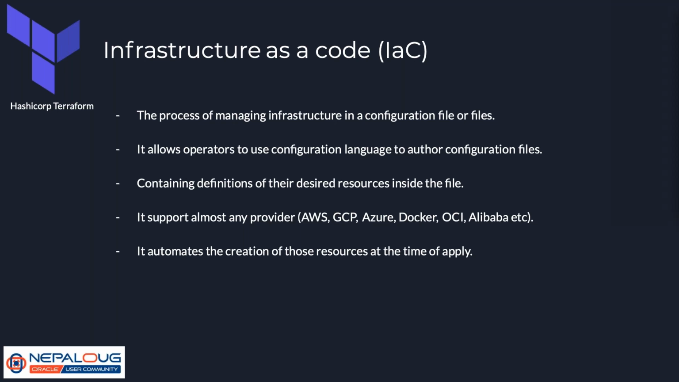So infrastructure as code is the process of managing infrastructure in a configuration file or files. There could be a single file or multiple files. And it allows the operator, operator meaning us, to use a configuration language to write the configuration file. So in Terraform we will write whatever infrastructure we require in the form of a configuration file, which contains definitions of our desired resources. Whatever resource we desire, we will write it up in the configuration file.